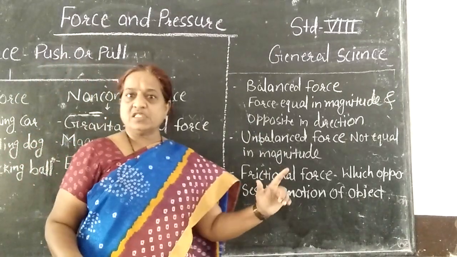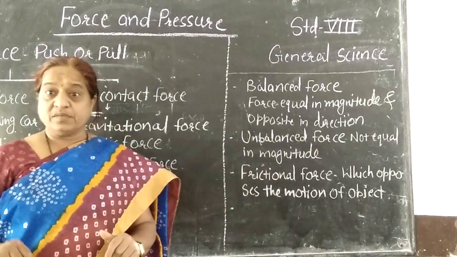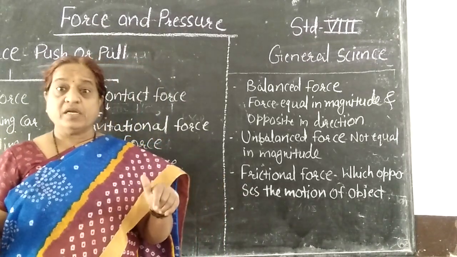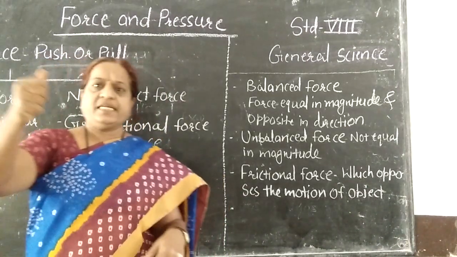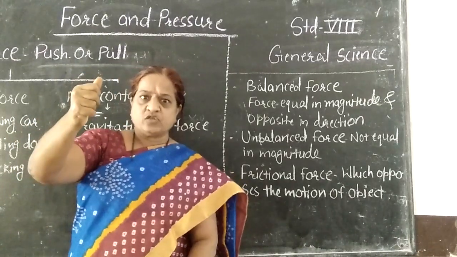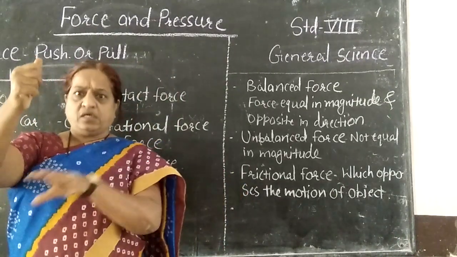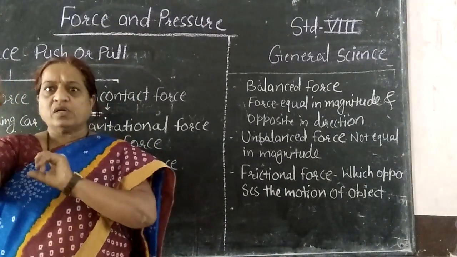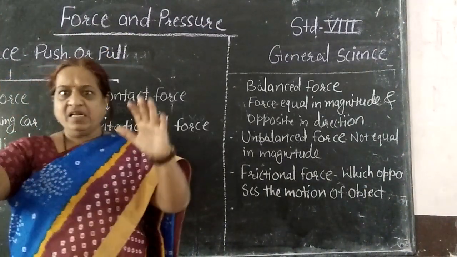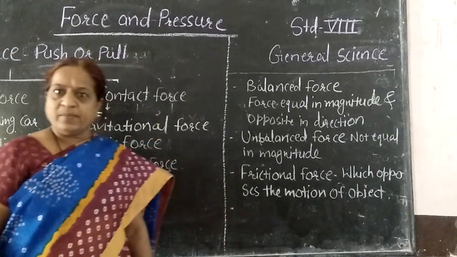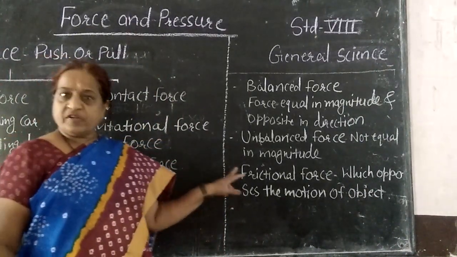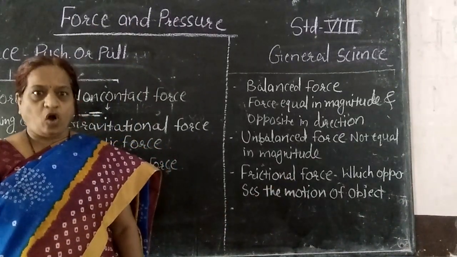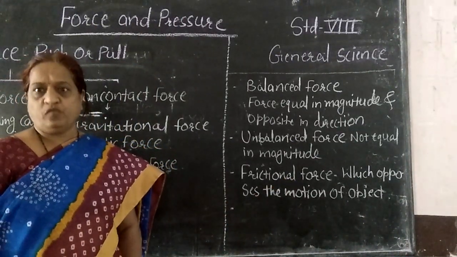In unbalanced force, the magnitude of the force is different. You can take the weight pan. In that also, if you keep the weights of 5 gram first of all, and then in one case you add one more, what will happen? The pan will become unbalanced. So that is the unbalanced force. Frictional force is the force which opposes the motion of the moving object.